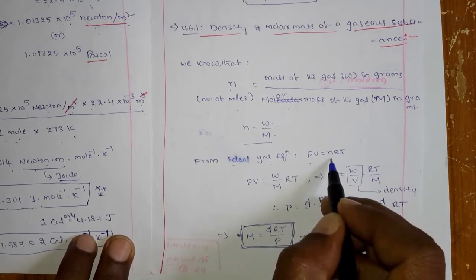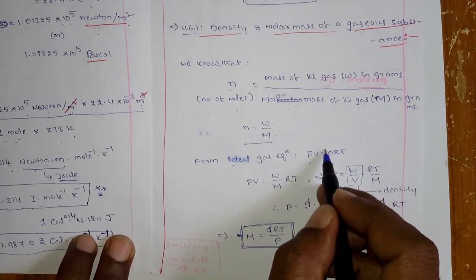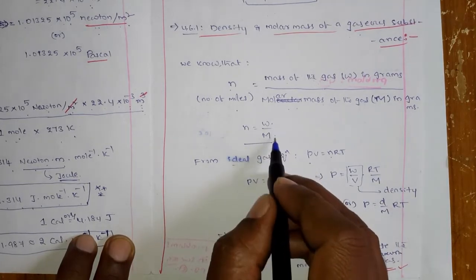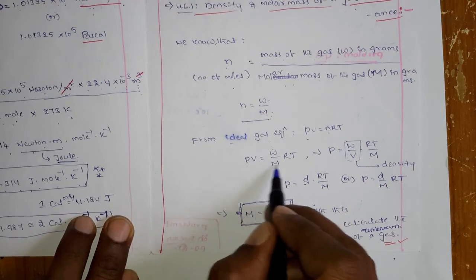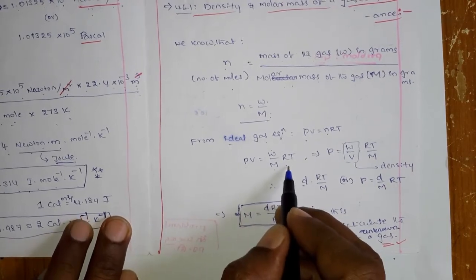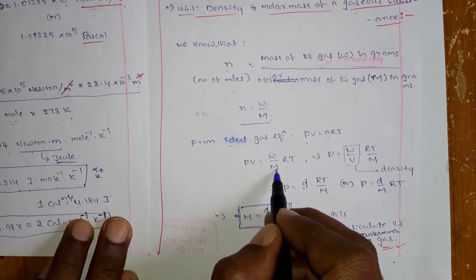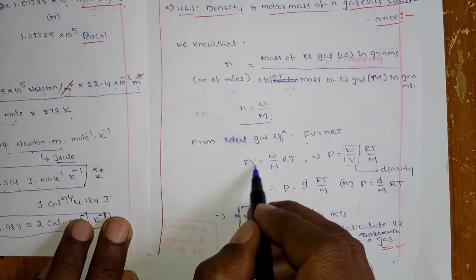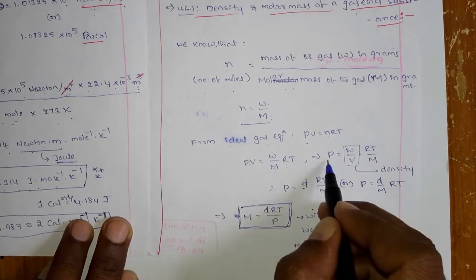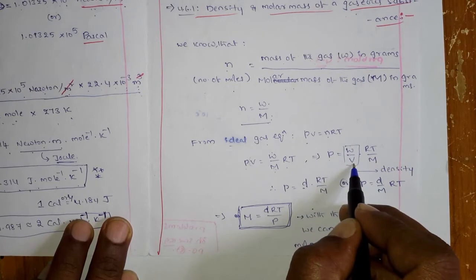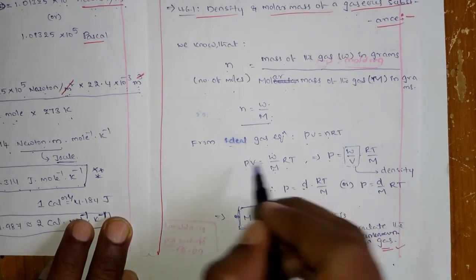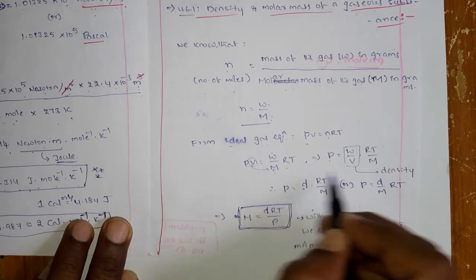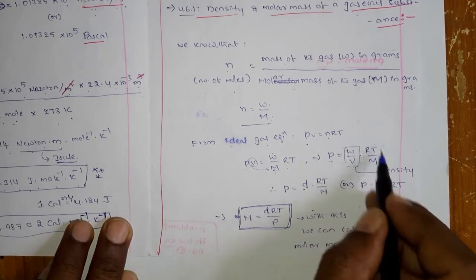equals nRT, right? In this there is an n, so instead of the n you substitute mass by molar mass. Here we have substituted. Very simple. Now what you have to do is take this M here and take the volume down. So that is P is equal to W by V, sorry, M is here only. P is equal to W by V into RT by M.